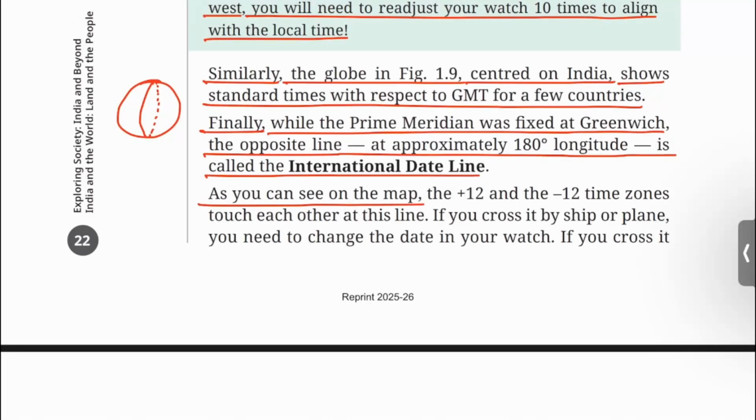As you can see on the map, the plus 12 and the minus 12 time zones touch each other at this line. If you cross it by ship or plane, you need to change the date in your watch.